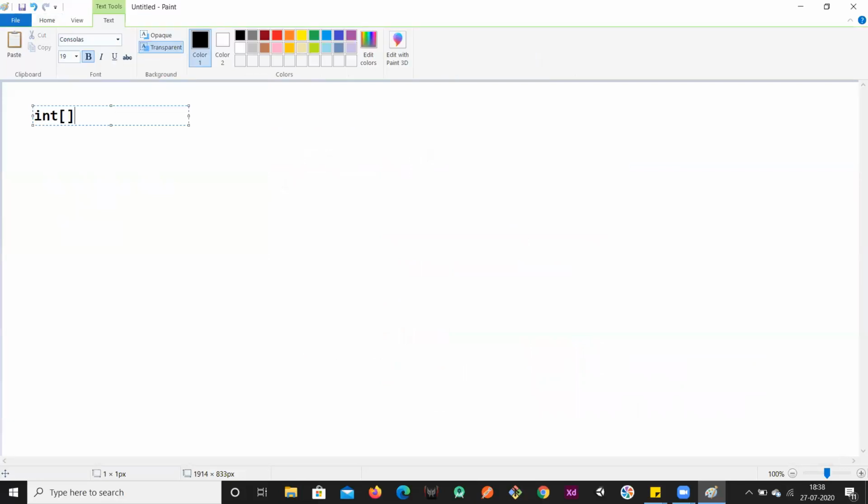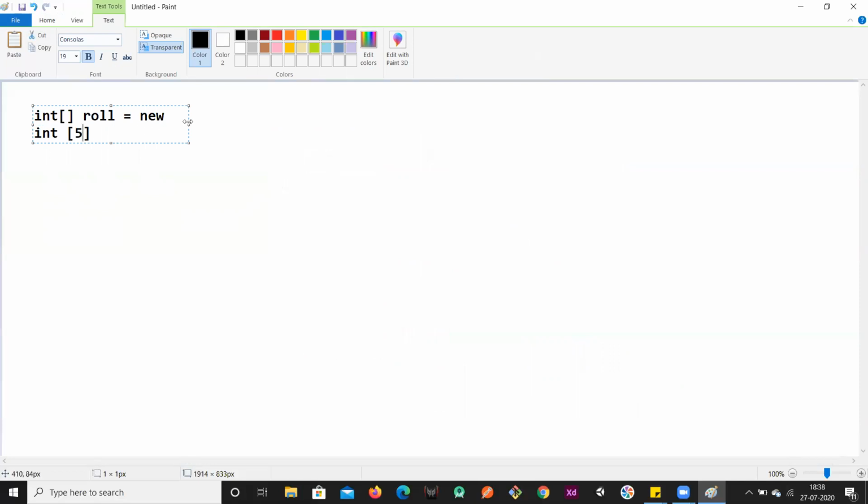Coming to the initialization part, this is my array. First I have created an array: int roll number equal to new int of 5.